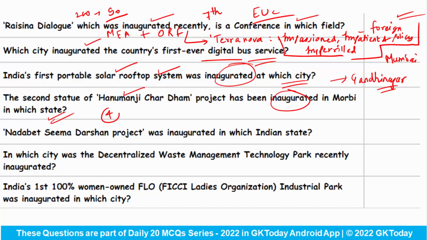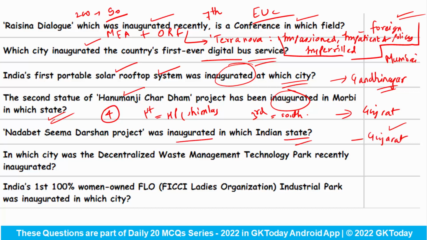The second statue of the Hanumanji Chardham project has been inaugurated in Morbi in which state? So 4 statues of Hanumanji have to be installed in the country, and the first statue has already been installed in Himachal Pradesh in Shimla, and the second one has been recently inaugurated in the state of Gujarat. Third is under construction in the South. Okay. Nada Peth Seema Darshan project was inaugurated in which Indian state? So this has been inaugurated in Gujarat.